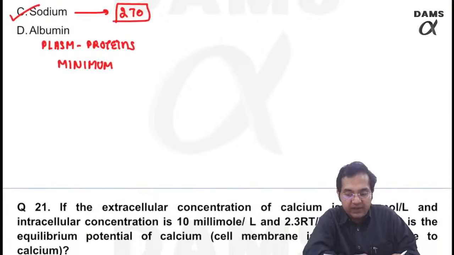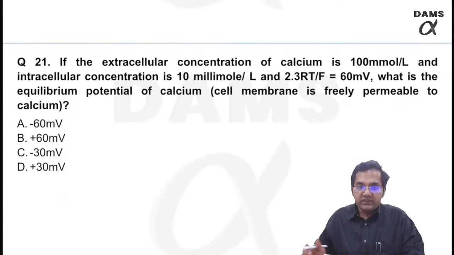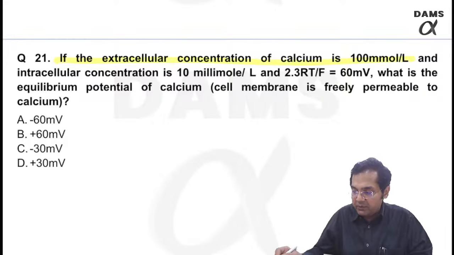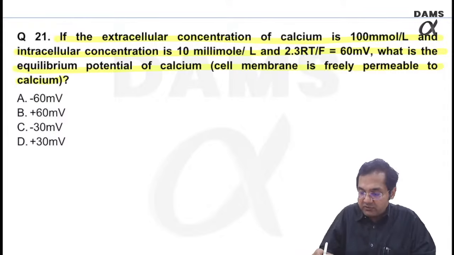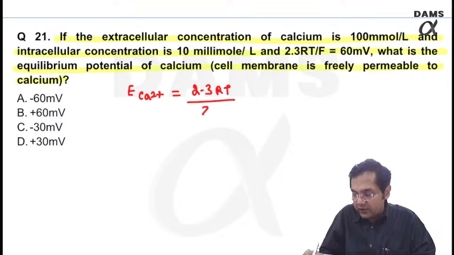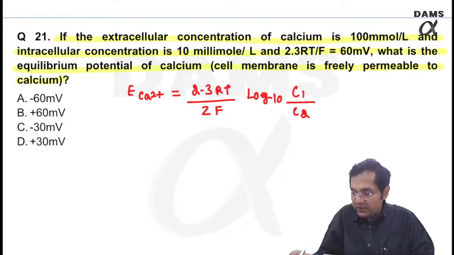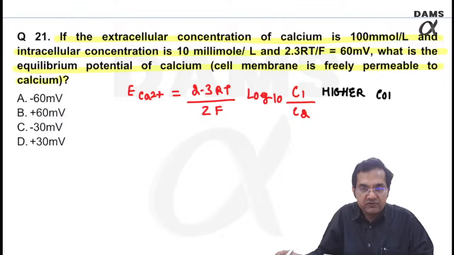Right, let's move to 21. If the extracellular concentration of calcium is 100 millimole per liter, intracellular is 10, what is the equilibrium potential of calcium? Cell membrane is freely permeable. Important question. First of all, I will use the Nernst equation to find out the Nernst potential's magnitude. Please remember, I have already told you this equation. Again, I am revising. In the numerator, I always take the higher concentration of the ion.